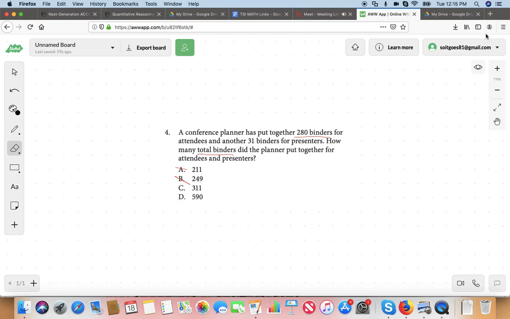What about answer choice D? That's completely not reasonable. They're not even close. That's like double 280. More than double 280. There's no way I'm going to get 280 binders and combine another 31 binders to get that number. Just logically, it's got to be. That's without doing one step, one operation. We're just feeling that out logically. Does that make sense, Jackson? Yes. You don't even need to carry out the math here.